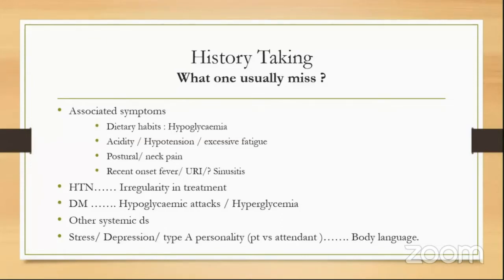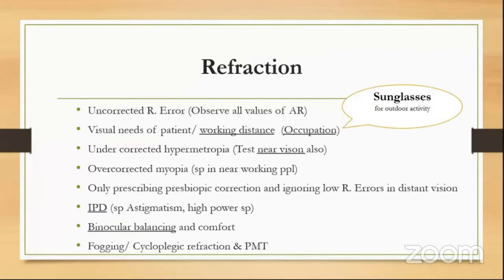Irregular treatment of hypertension, diabetes, or any other systemic diseases like severe anemia can be one of the causes of headache. Nowadays, stress and anxiety are more commonly seen, and they are one of the common causes of headache. Type A personality of the patient or their family members, not by questionnaire but by the body language we can observe, is also one of the causes of headache, and all this should be observed before starting to treat the patient.